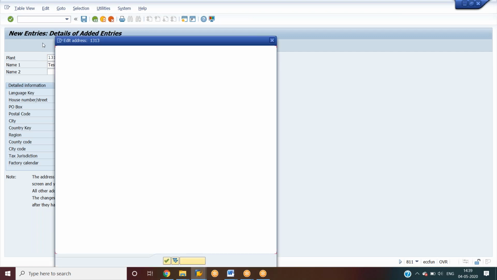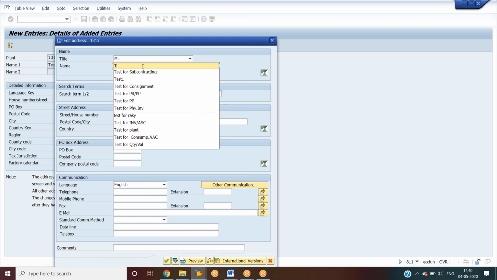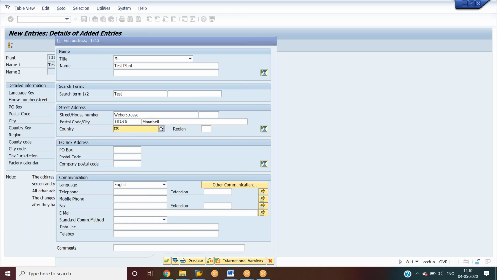Yeah, you have to click on address. We need to give the address, name, test plant something, search term is test, and Weberstrasse, postal code is 68165, Mannheim, and country is DE.